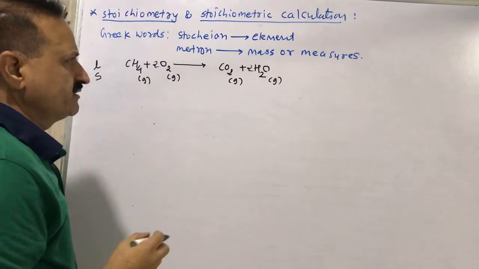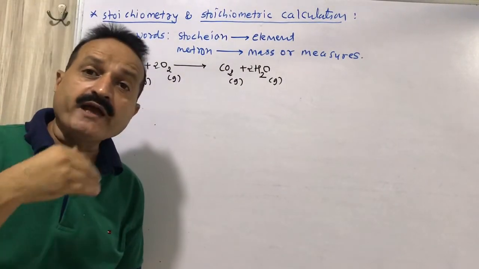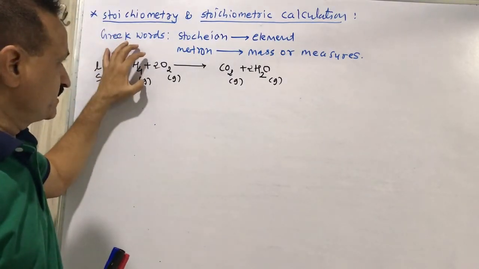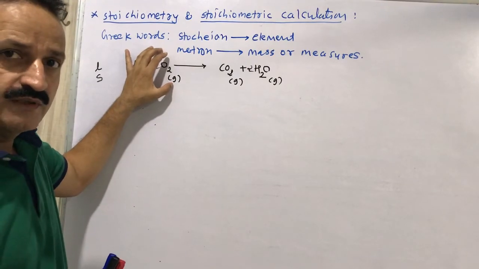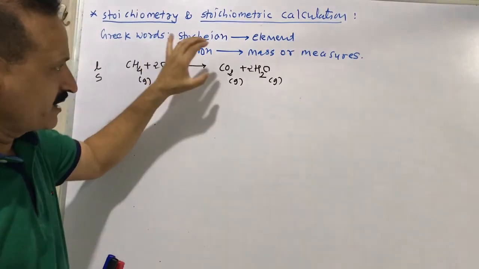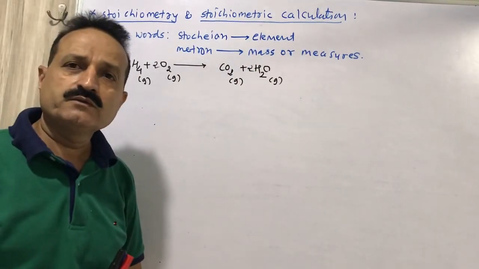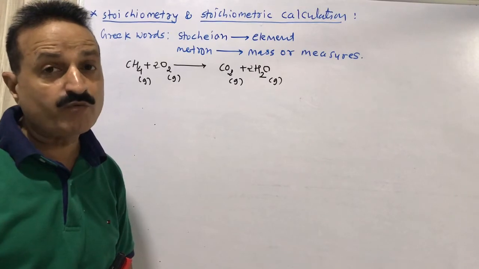Now it is a balanced equation. The reaction can be expressed like this: methane is reacting with dioxygen, then carbon dioxide and water are obtained. So this is the expression of the chemical reaction.